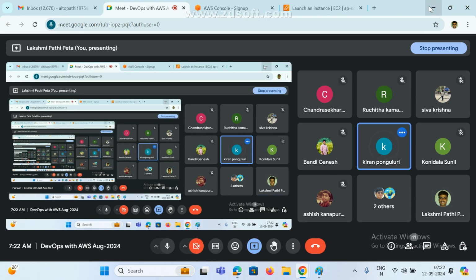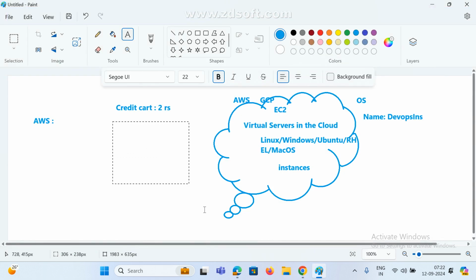Yes, sir. So if you want to install anything on our laptop, first what do you need? One OS image. Without this image we cannot do it. Simply, mostly an OS image. So whether you want Windows 10 or Windows 11, whichever OS you want. There are many versions available, right?